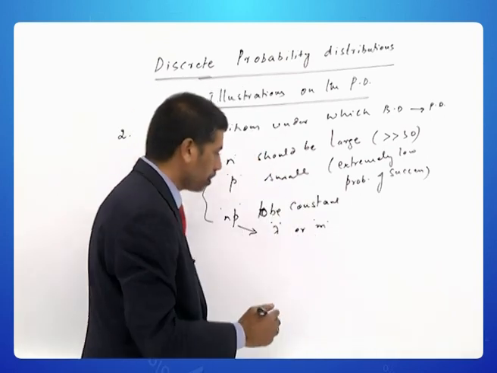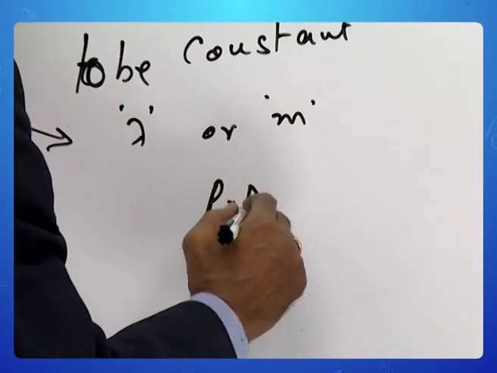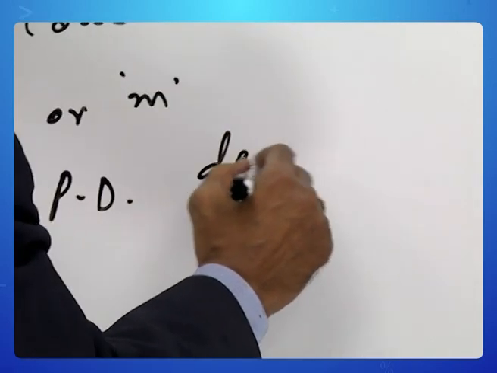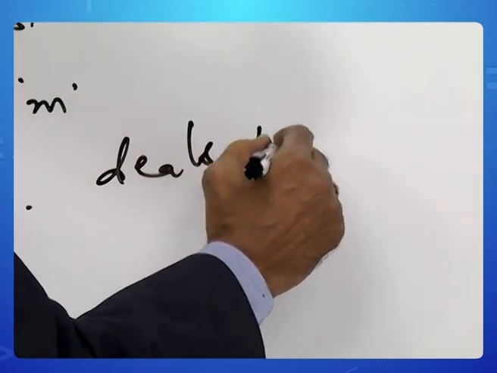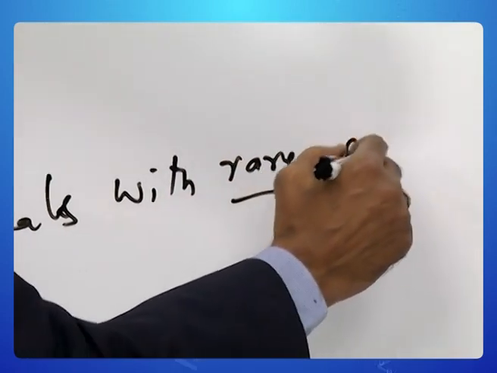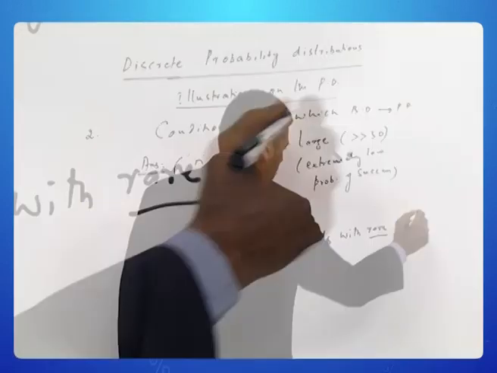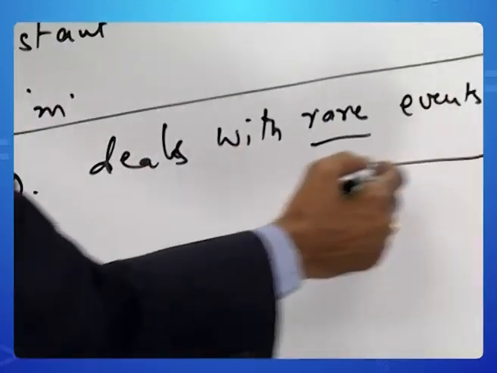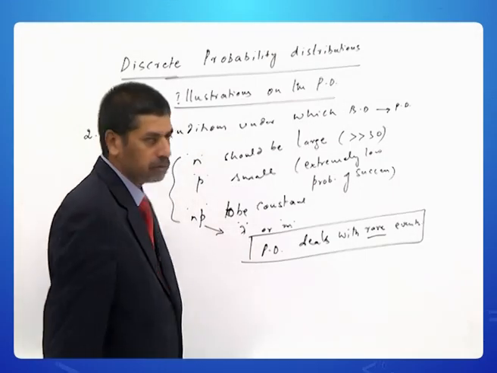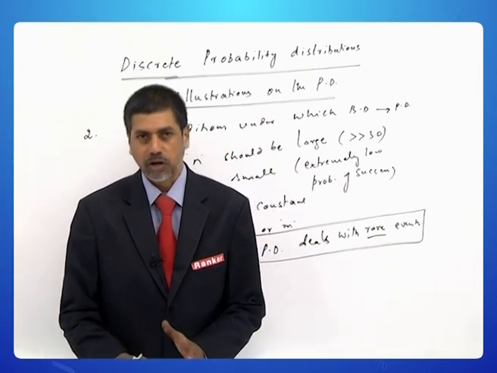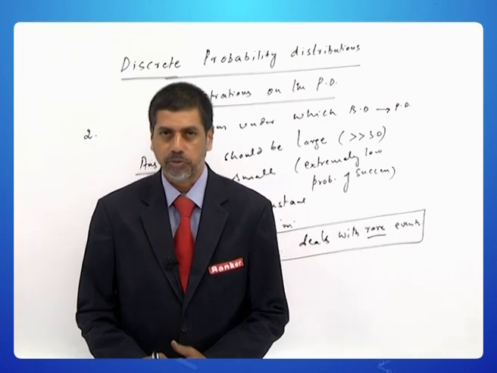So let us remember one thing. Poisson distribution deals with rare events. So this should be deeply registered in everybody's mind. Such things are not relevant in the case of the binomial distribution.